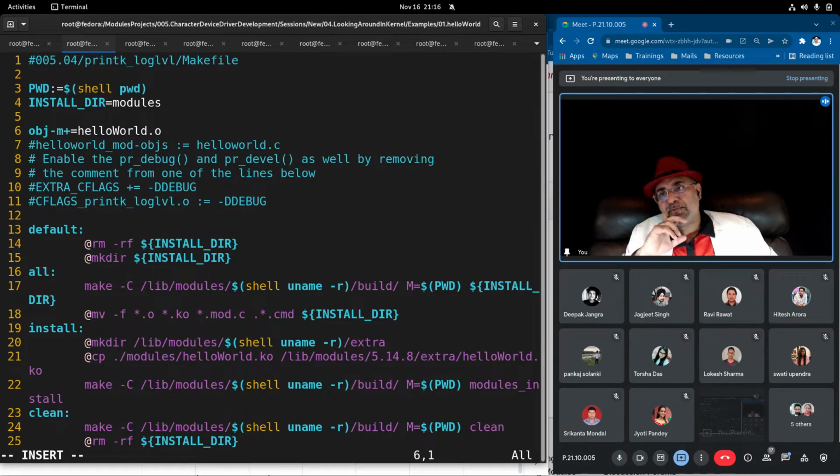After that I am going to create an object module. Object module is a format which is followed by the dynamically insertable device driver. Okay, so this is going to be the name of the driver.